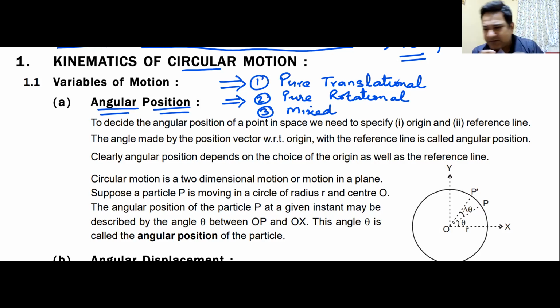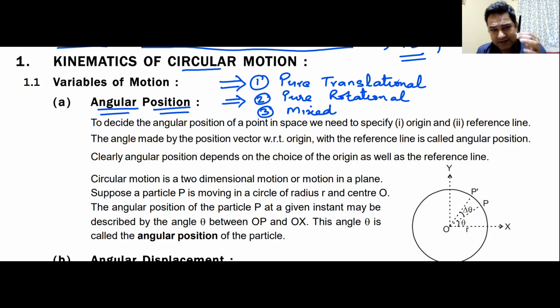A point object cannot rotate. A point object only has translational motion. But when you have a body which has some dimensions, and it moves like this, that is pure rotation. Some people confuse pure rotational with circular motion. Pure rotational motion is not circular in the entire sense. There is a subtle difference between pure rotation and circular.